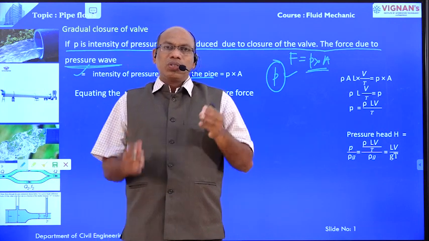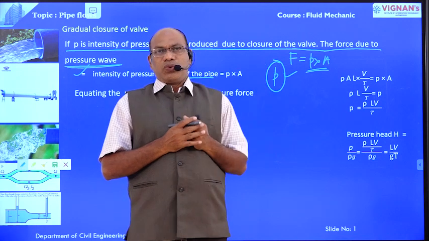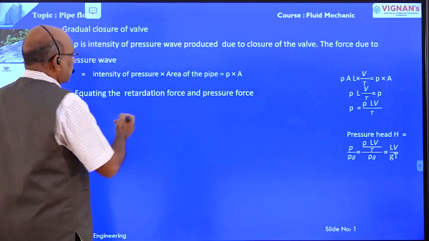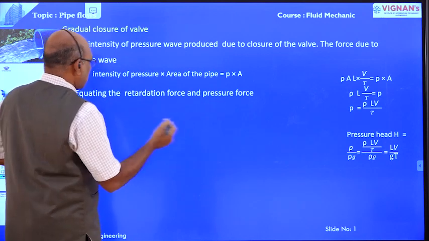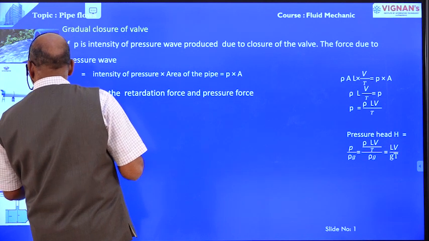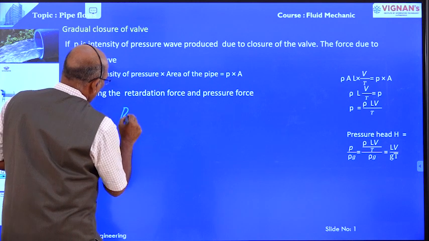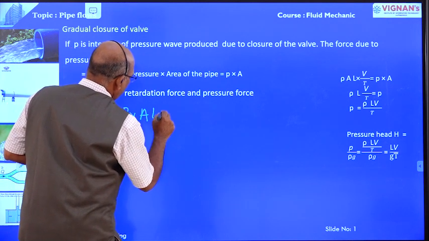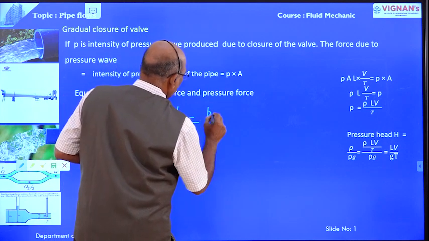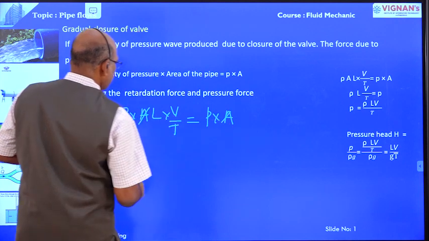Equating the two forces, one is the retarding force and another one is the pressure force. Retarding force is equal to rho into A L into V by T. Pressure force is equal to small p into A. A gets cancelled.